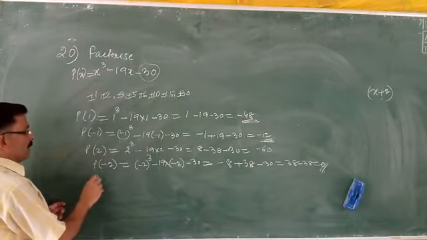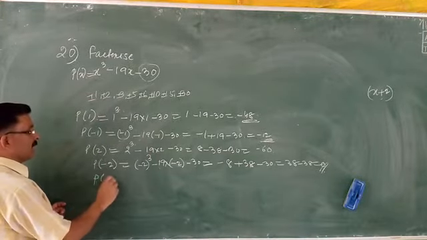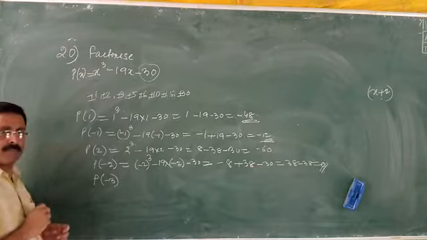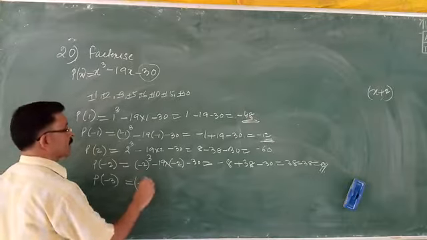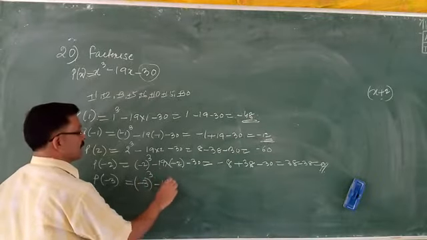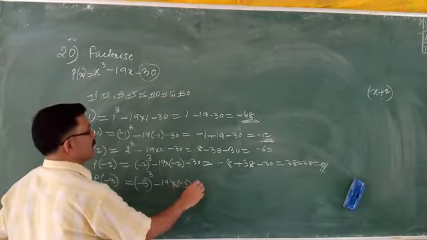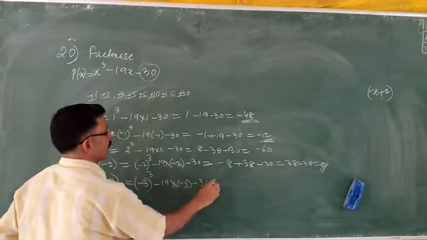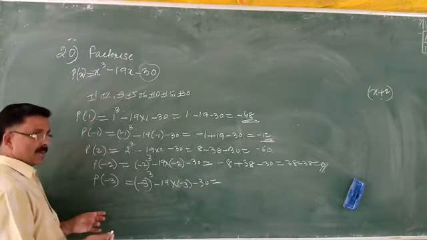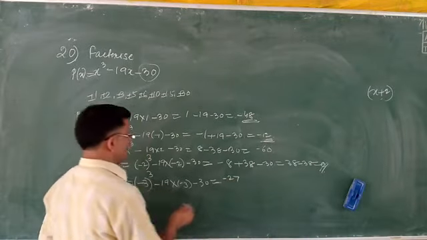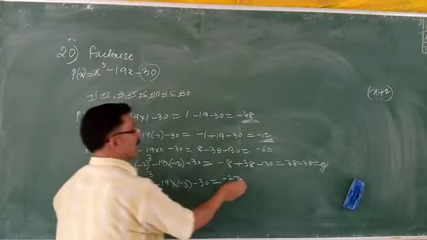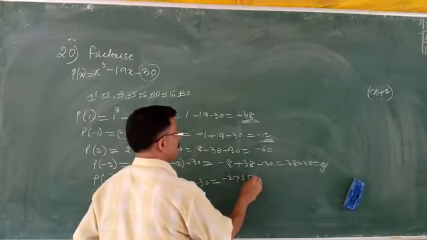I will go for p at minus 3. Let me try. So it is equal to negative 3 to the power 3 minus 19 into minus 3 and then minus 30. This will become negative, right? 27. This is negative 27. This will become positive 57.